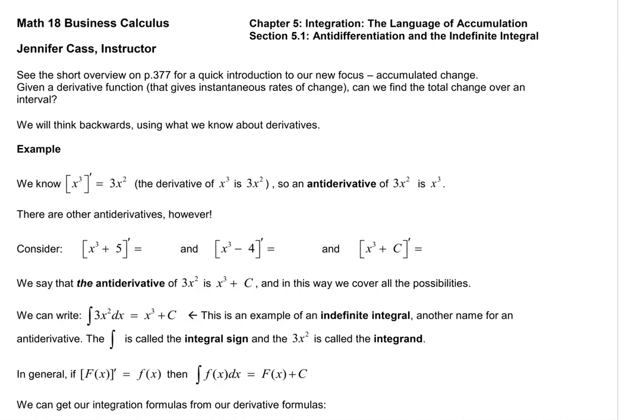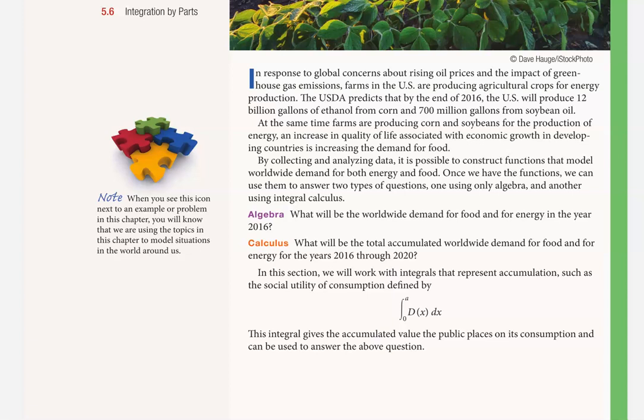Welcome to Chapter 5, Integration, the Language of Accumulation, Section 5.1, Anti-Differentiation and the Indefinite Integral. So I say see the short overview on page 377 of our book for a quick introduction. I'm going to go there right now. So this is what I'm talking about.